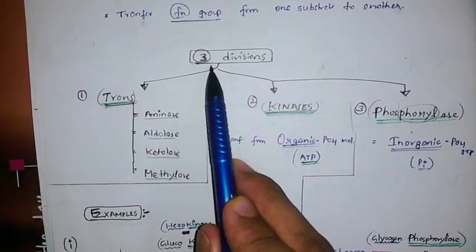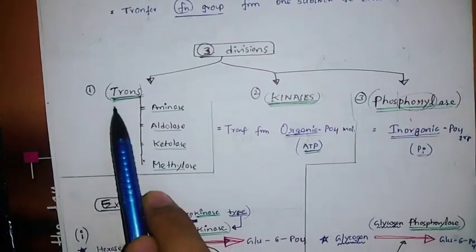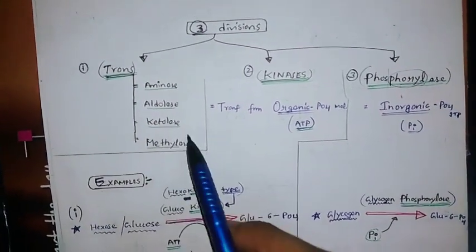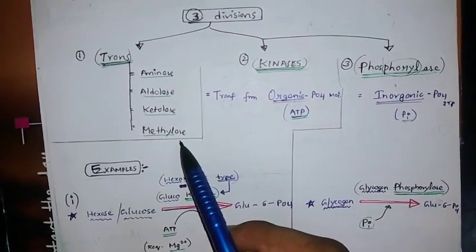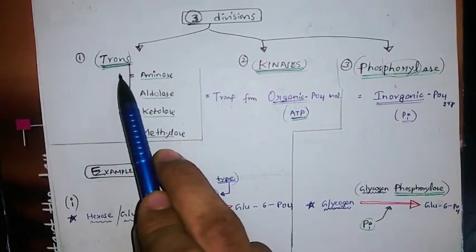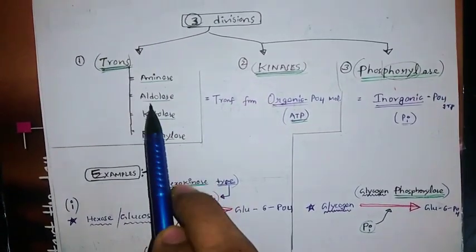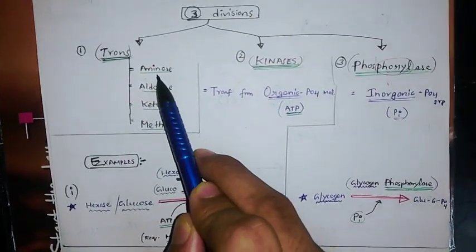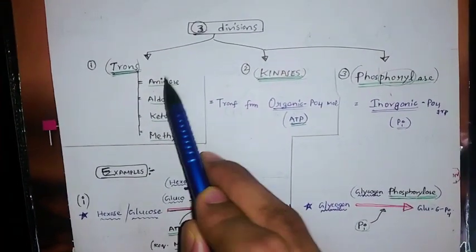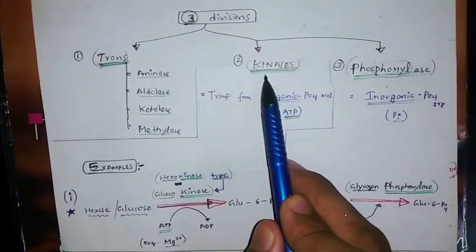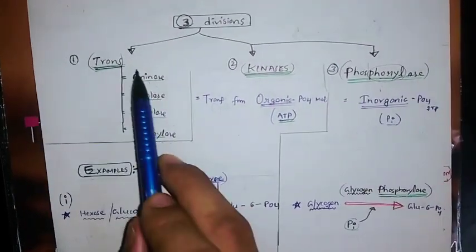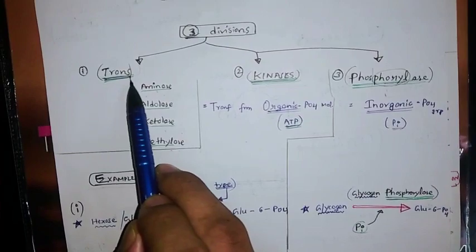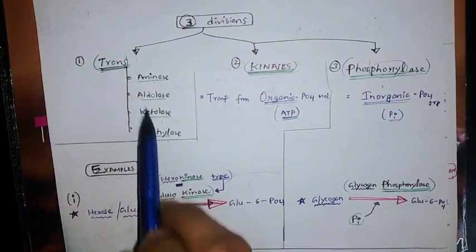Here there are four divisions: transaminase, aldolase, ketolase, and methylase. Just remember that they start with "trans." These four come under the transferase. Another kind of transferase is kinases and phosphorylases. You need not remember these, since the name itself gives the meaning. Transferase, so trans, these four enzymes.